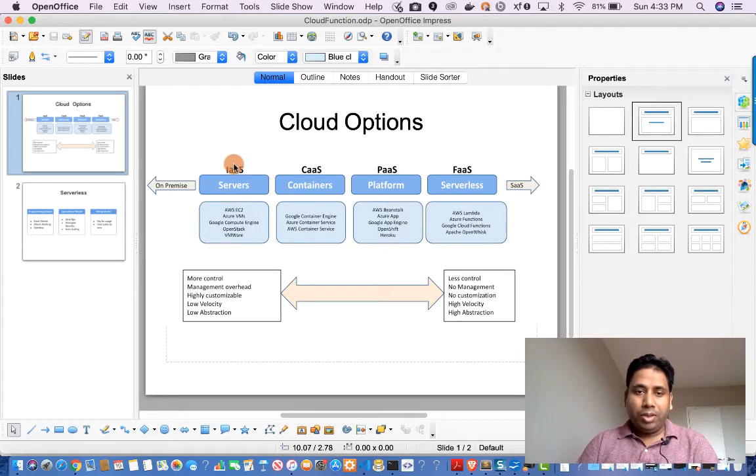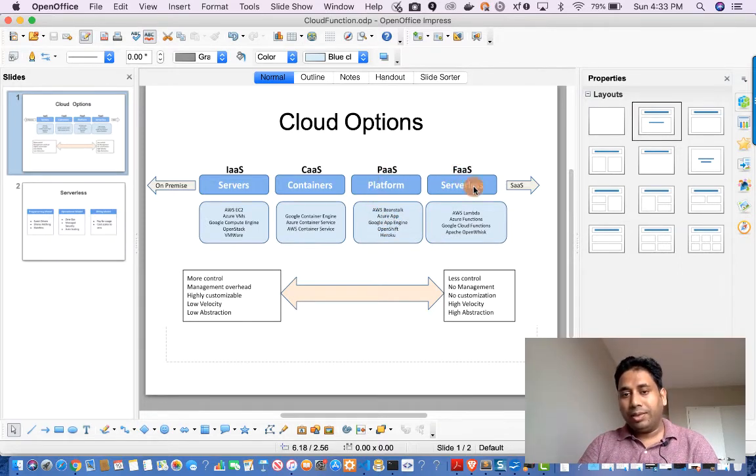When we are talking about infrastructure as a service, we talk about Amazon EC2 instance, Azure VM, Google Compute Engine, and many others. Then we have container as a service, where Google Container Engine, Azure Container Service, and AWS Container Services are there. Then platform as a service: AWS Beanstalk, Azure App, Google App Engine are some examples.